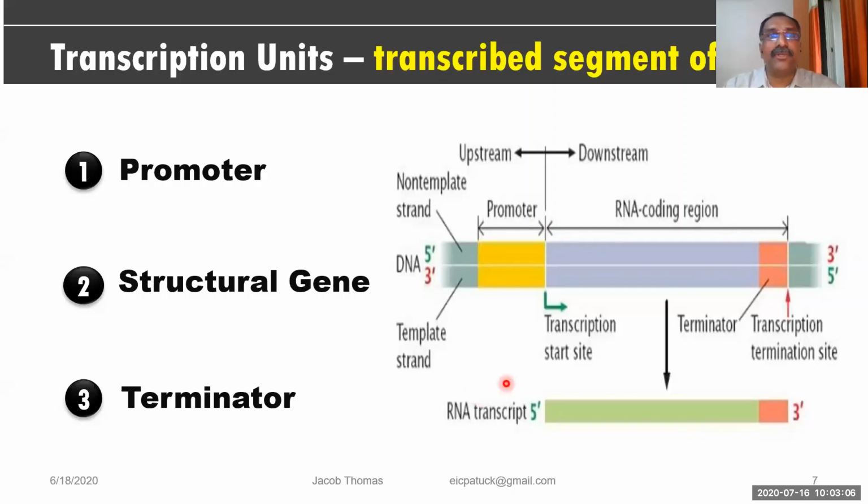Transcribed segment of DNA is called as transcription unit. That means this is the transcription unit. This is the transcription unit, only this much. The DNA behind and ahead of it is not part of the transcription unit over here. Then we saw the promoter is there, then structural genes from here to here. The structural genes are nothing but the RNA coding region, and after that there is a terminator where the termination occurs. Okay, there the transcription ends. So this picture also you have to keep in mind.